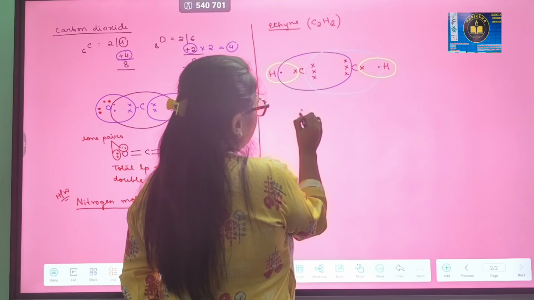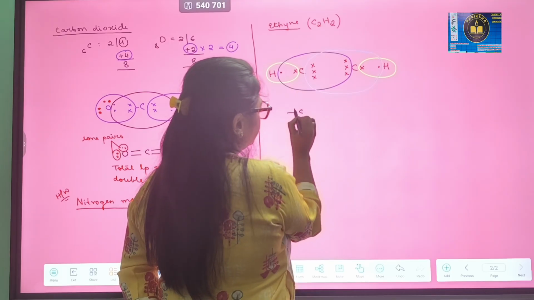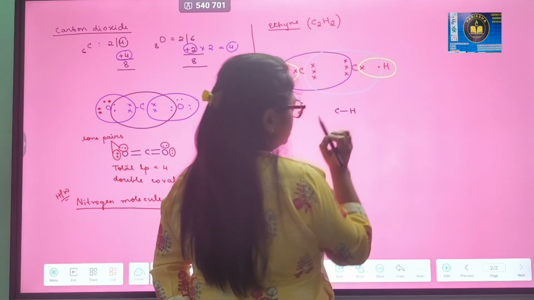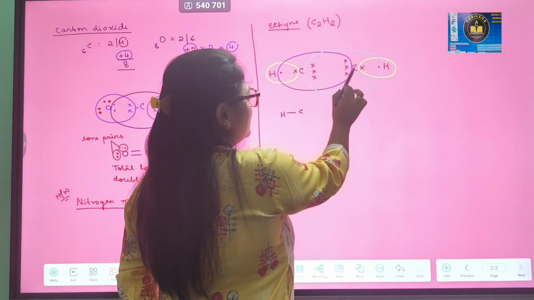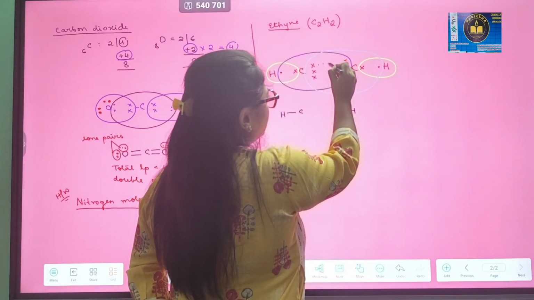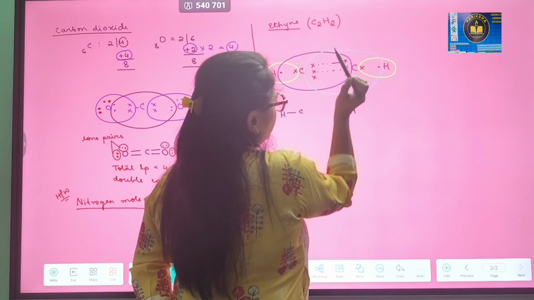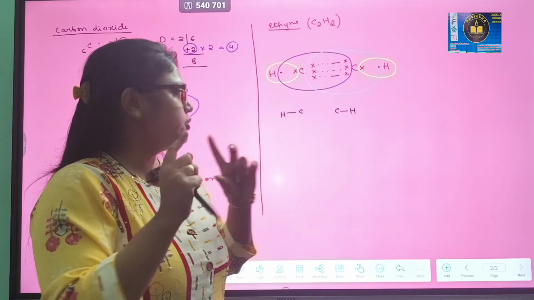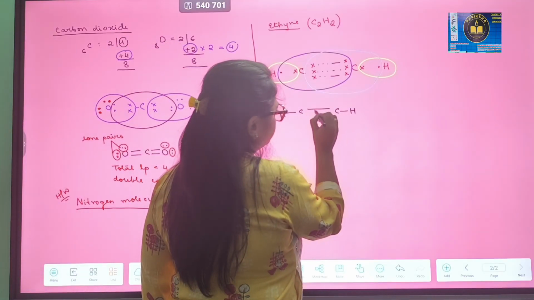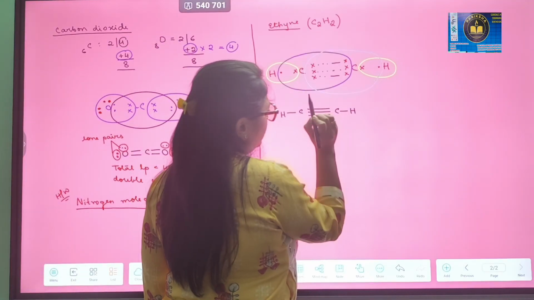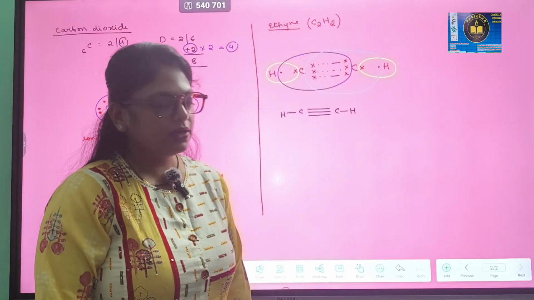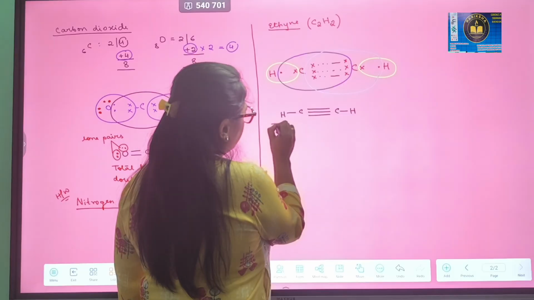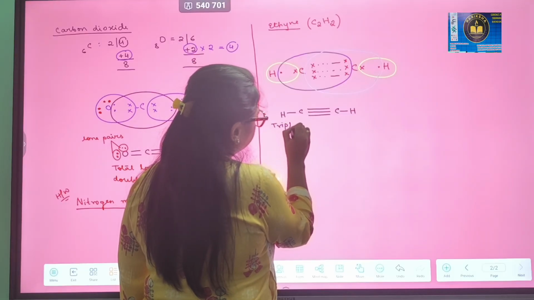How will we now make the bond? With each hydrogen atom there will be a single covalent bond, because 1 pair of electrons has been shared. And between the 2 carbon atoms, 3 pairs have been shared. As you can see, I am drawing the dots. 3 pairs of electrons have been shared between the 2 carbon atoms, which will make 3 lines. So this stands for a triple covalent bond. So ethyne is an organic molecule with a triple covalent bond.